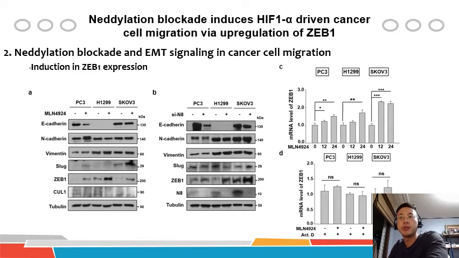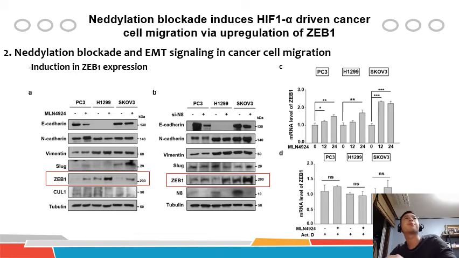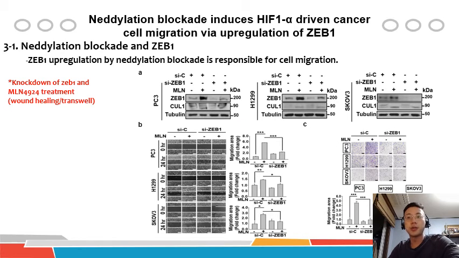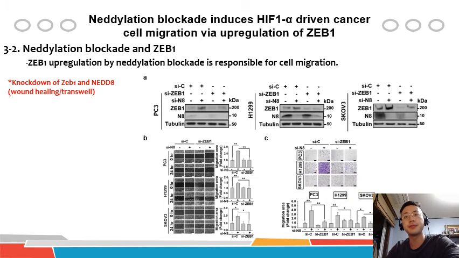Then, we wanted to know whether EMT is responsible for the migration when neddylation was blocked. So we conducted Western blotting with various EMT markers, and we found an increase in ZEB1 expression in all 3 cancer cell lines. In addition, mRNA levels for ZEB1 also increased when neddylation was blocked, as can be seen from figure C and D. Next, in order to see whether ZEB1 is responsible for the induction in migration, we used co-treatment of MLN4924 and knockdown of ZEB1. If you see here, migration due to MLN4924 was reduced using knockdown of ZEB1. And we also confirmed this effect by co-knockdown of NEDD8 as well.